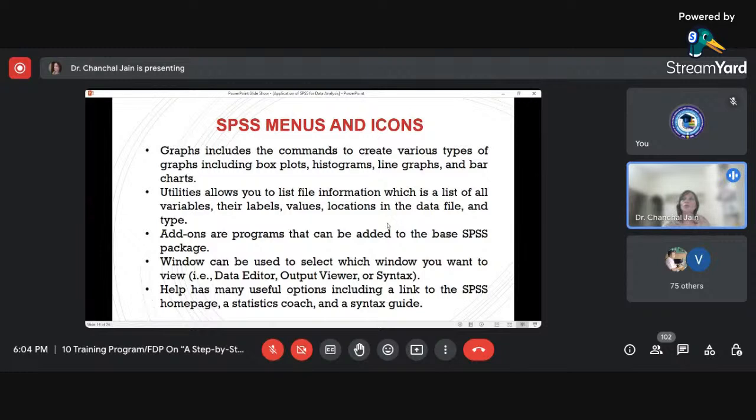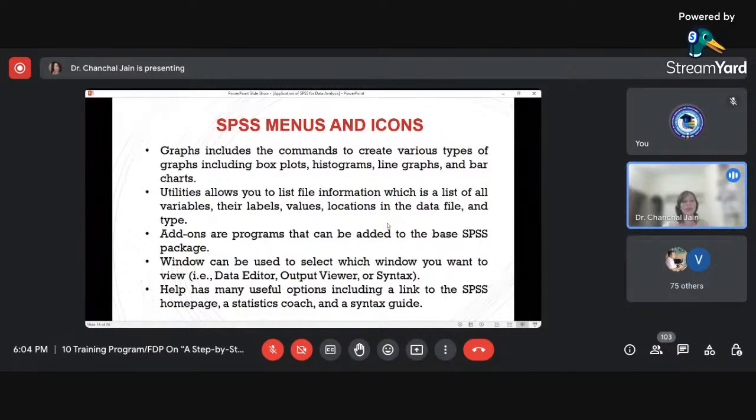So it allows us to see the information of the particular file: how many variables are there, what are their labels, what are their values, what is the location of that data file, etc. These types of things for that particular file we can get using the utilities menu.